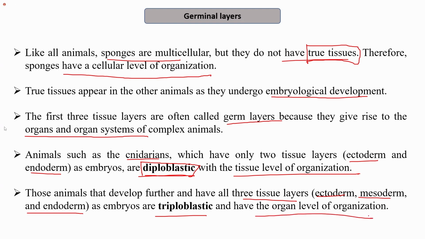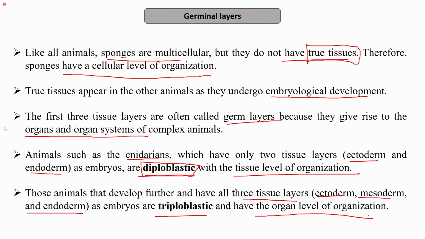So we can relate these things to each other. As I mentioned, we can relate symmetry to their lifestyle. Similarly, we can relate the level of organization with the germinal layers that are being formed at the embryonic level. In the cellular level of organization, we do not have any germ layers, while the ones which have tissue level of organization may have either two germ layers, that is ectoderm and endoderm, and therefore they are diploblastic,